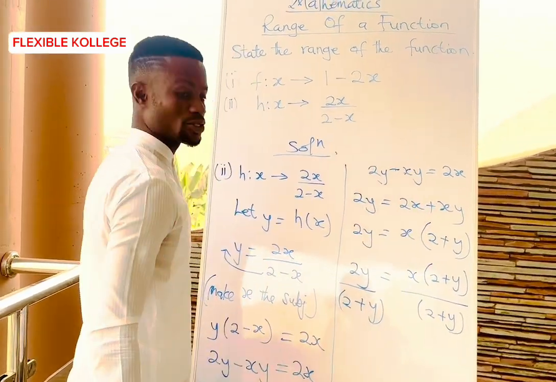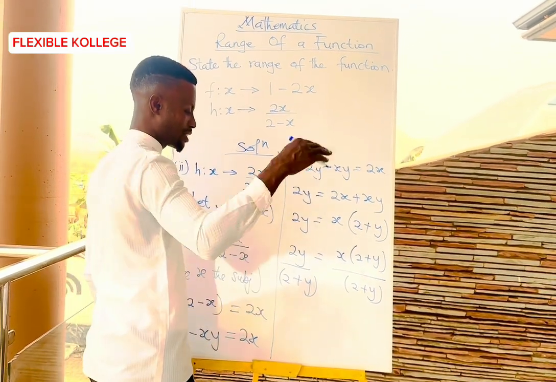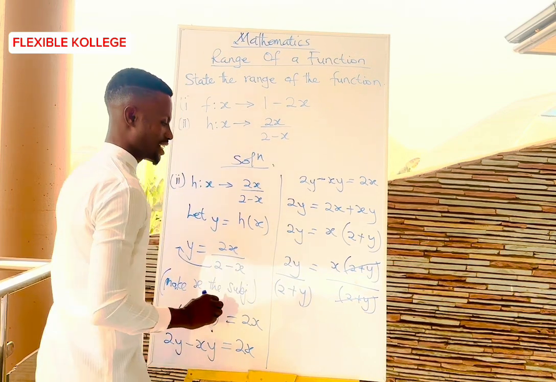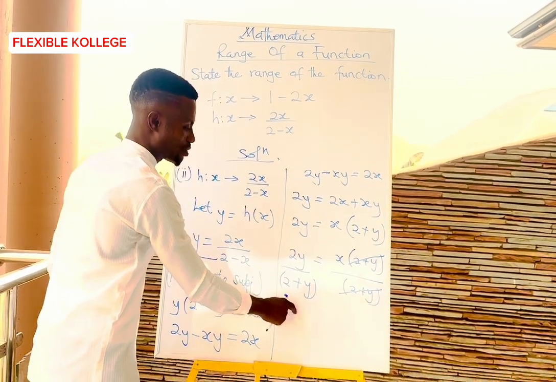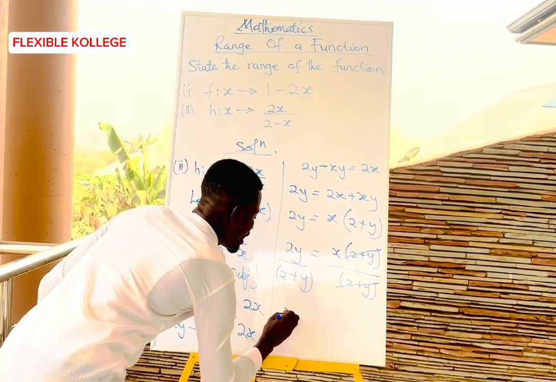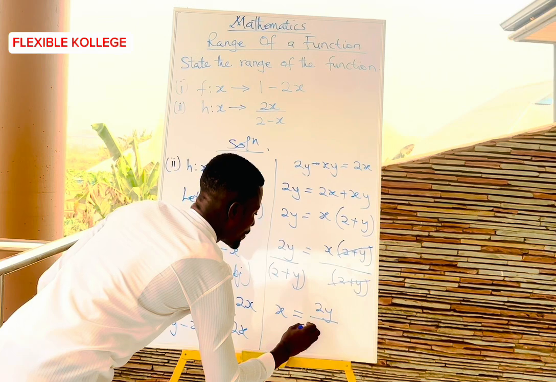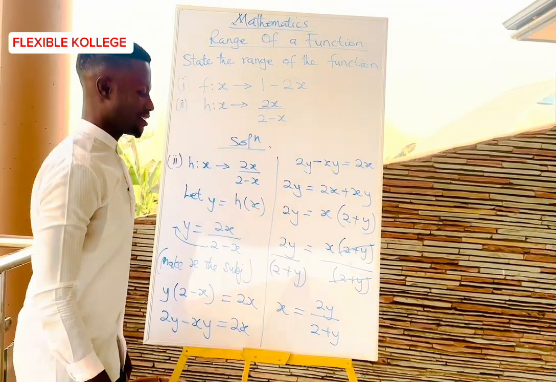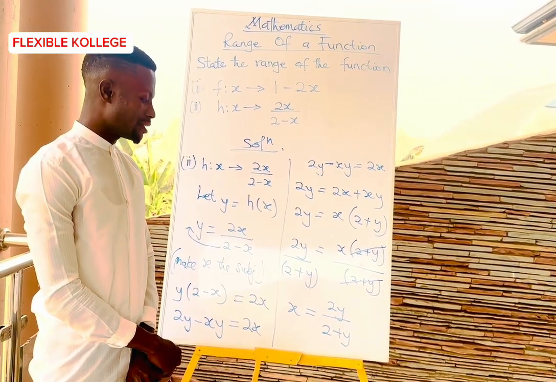For the sake of core math students, that's why I'm doing this. If it is only the elective math students, I'll just skip. Let's cross it here. Have you seen? x is alone and we have it here. So x is equal to 2y out of 2 plus y. We have made x the subject.